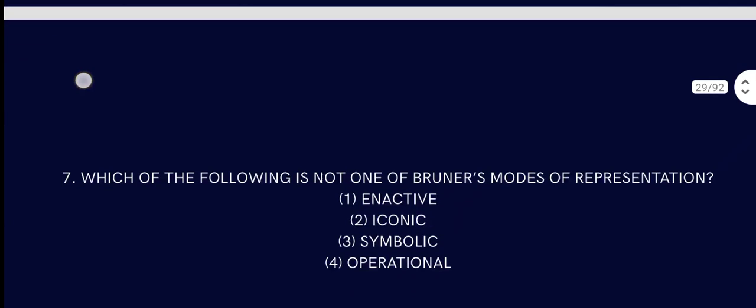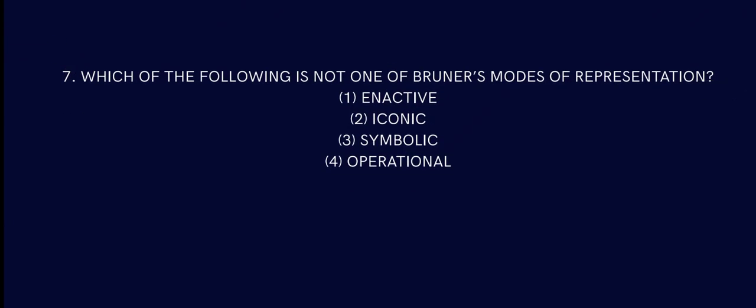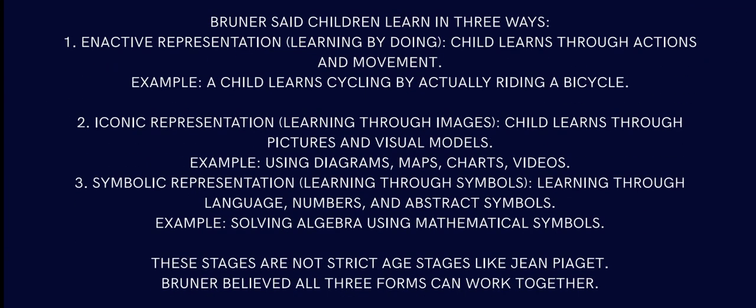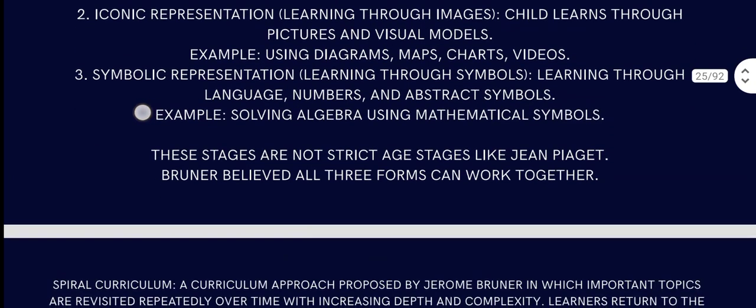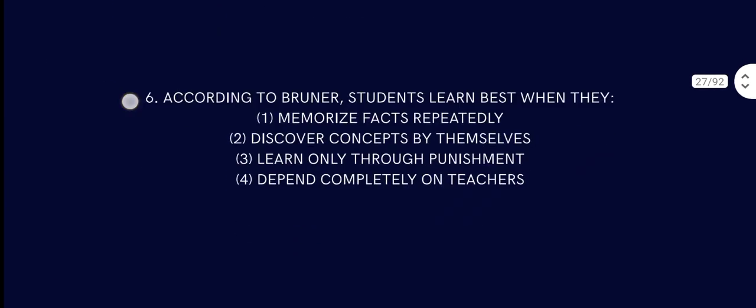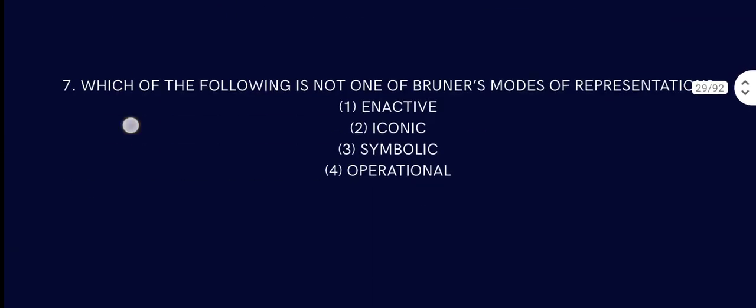Yes, question number 7. Which of the following is not one of Bruner's modes of representation? He talked about enactive, he talked about iconic. Enactive is when you do things, like I said, doing. Iconic is pictures and visuals. Symbolic is abstract symbols, mathematical things: let X be this and that. So the answer is operational, which is not one of the modes of representation of Jerome Bruner.